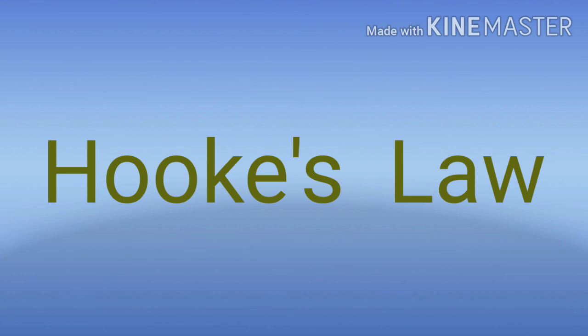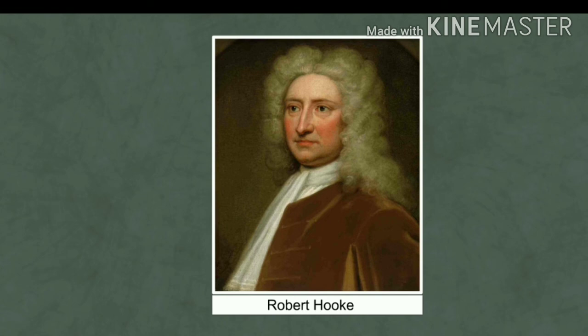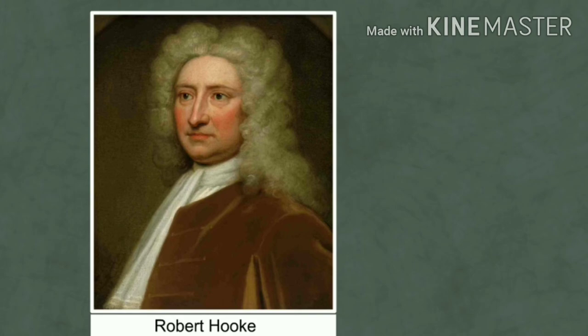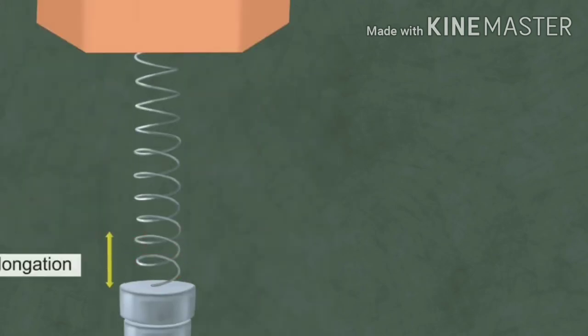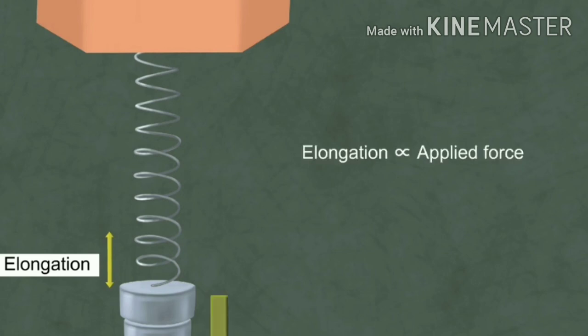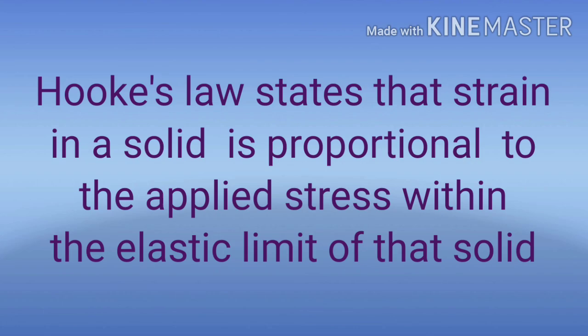Hooke's law. The mathematical relation for stress and strain was given by an English physicist, Robert Hooke. He performed experiments on springs and found that the elongation produced on a body is proportional to the applied force. He presented his law in 1676, which is known as Hooke's law. It states that strain in a solid is proportional to the applied stress within the elastic limit of that solid.